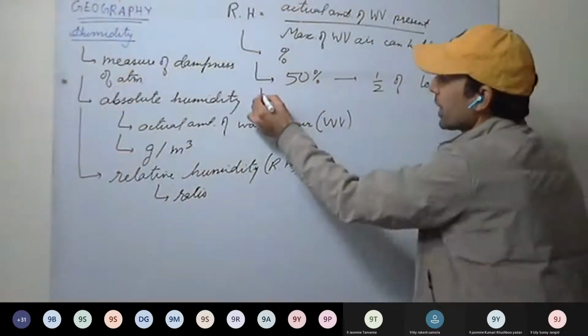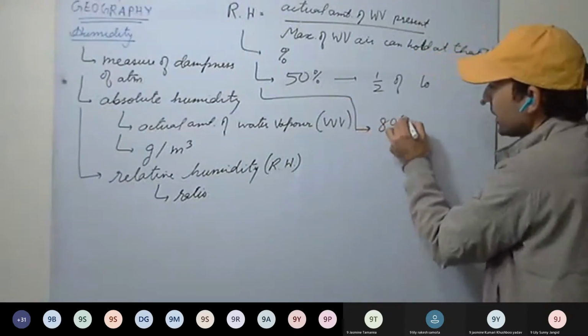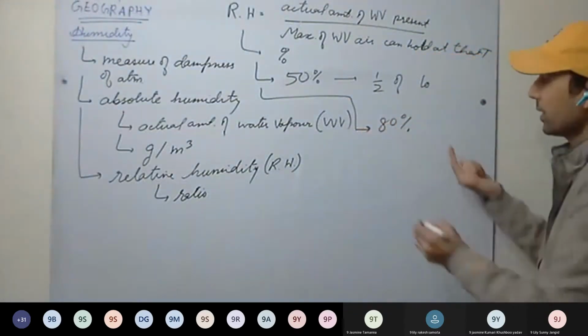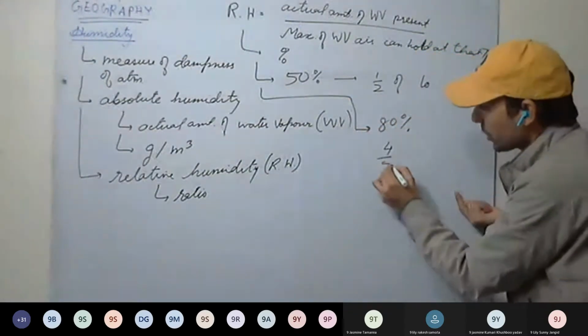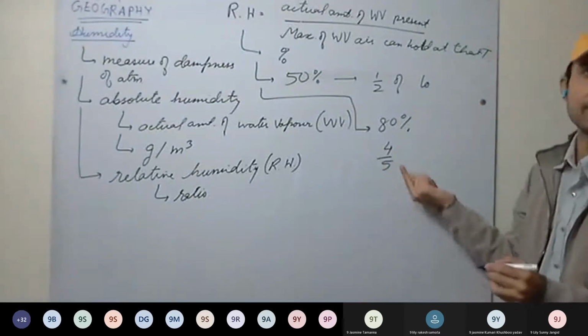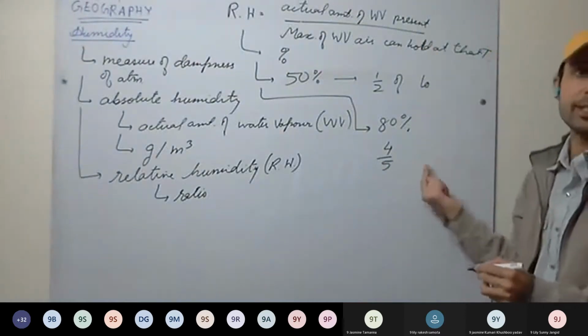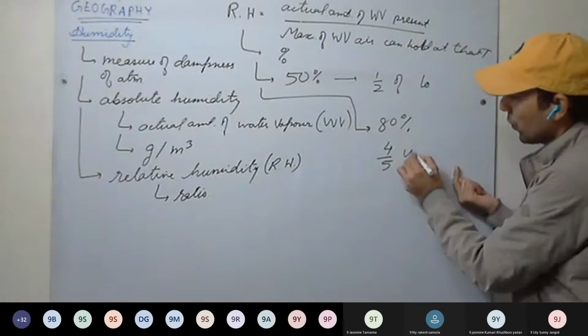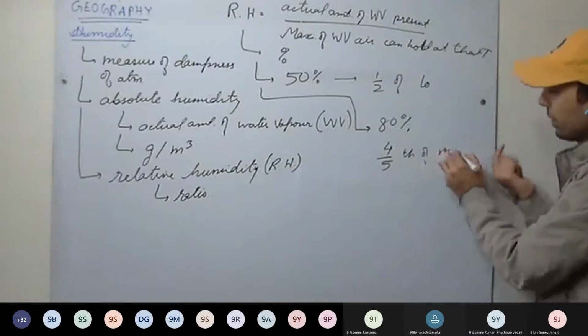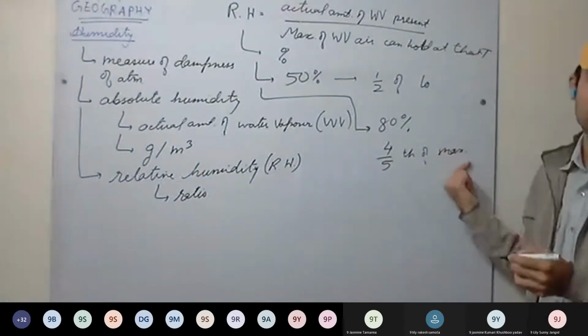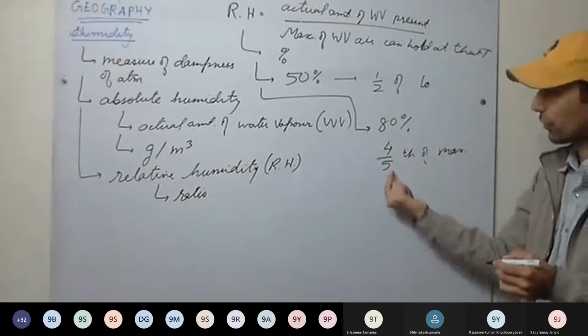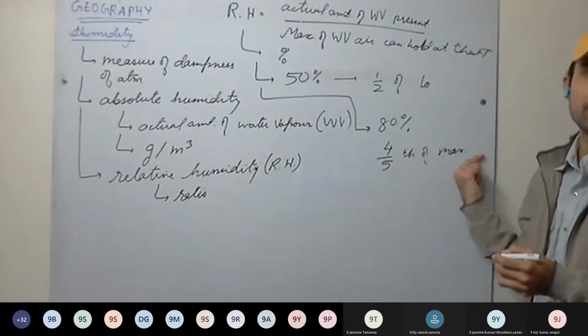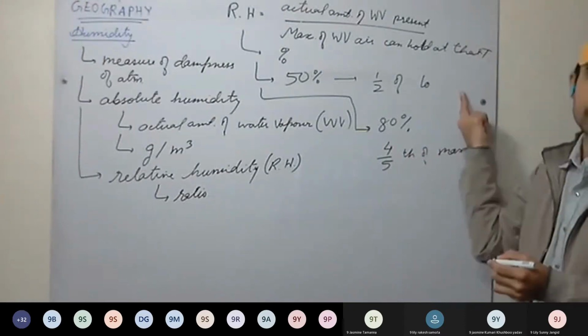If I write 80%, it means the air at present is holding 4/5 of the maximum amount of water vapor that it can hold.